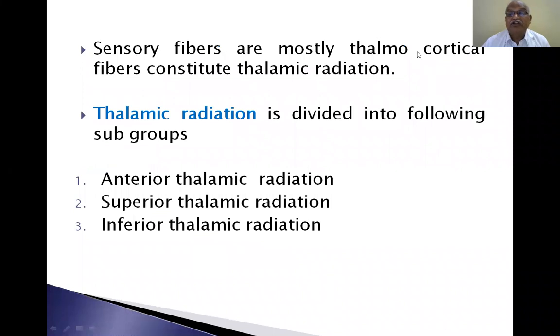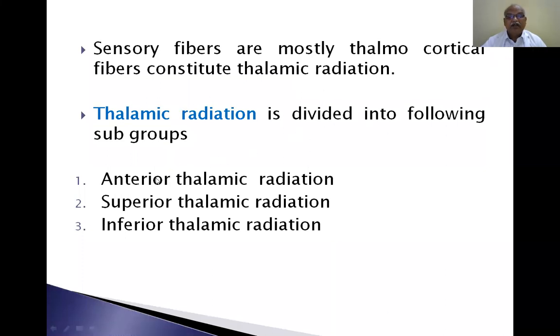Sensory fibers are mostly thalamocortical fibers, constituting the thalamic radiation. The thalamus is the master gateway of sensation. From there only, all radiations go to the cerebrum: frontal lobe, parietal lobe, temporal lobe, and occipital lobe. So, there are 4 lobes. From the thalamus, radiations go to the 4 lobes.